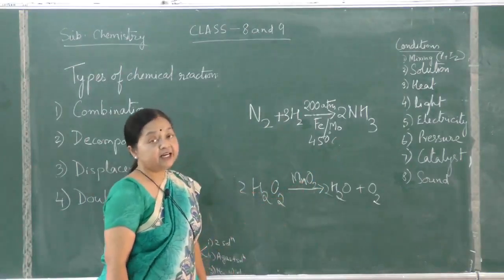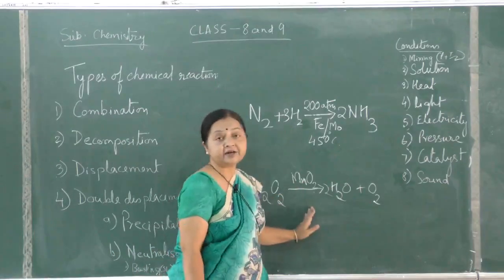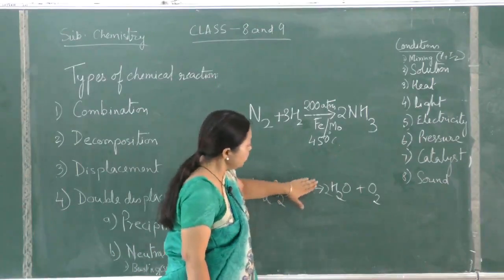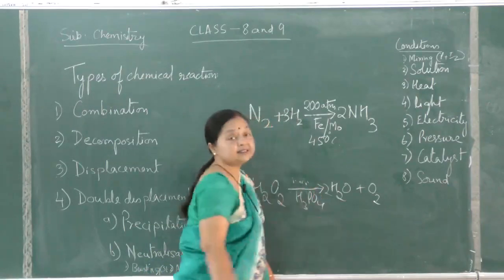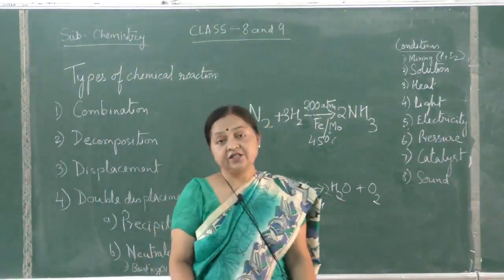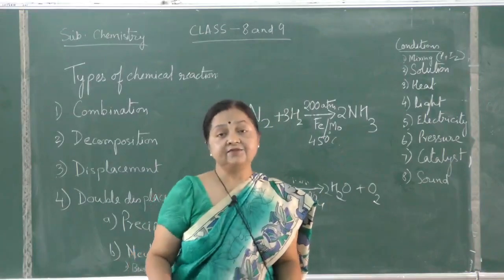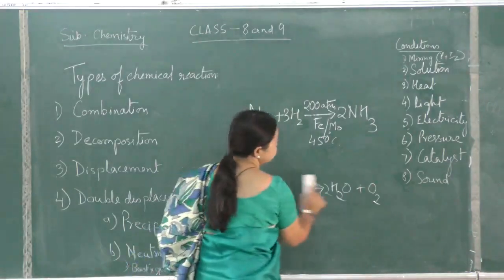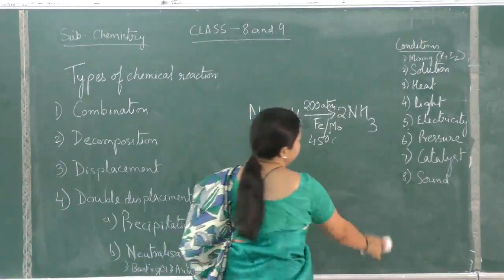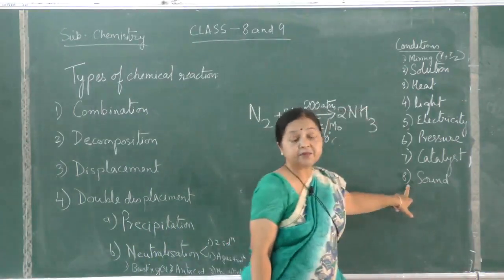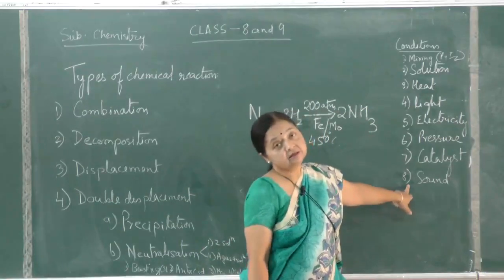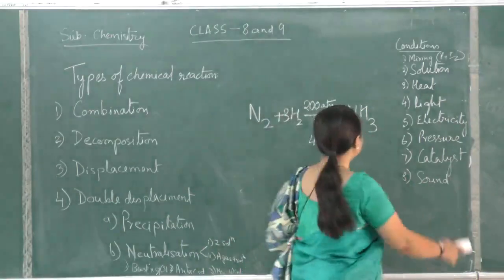On the other hand, if phosphoric acid, H3PO4, is added over here instead of MnO2, then that retards the rate of the reaction. So that is acting as a negative catalyst. Sound energy also can be one of the conditions. Acetylene breaks up into carbon and hydrogen, absorbing sound energy.